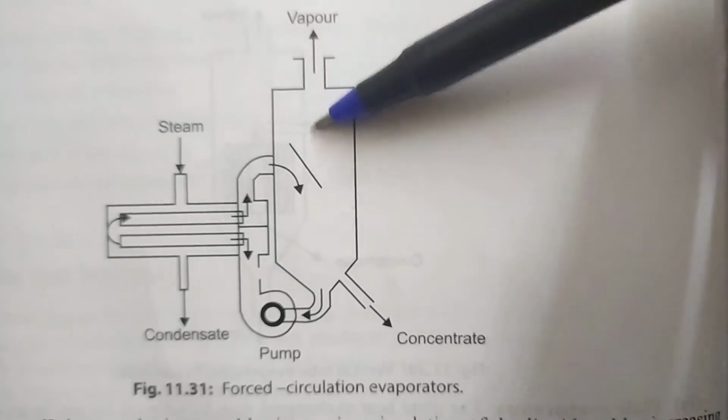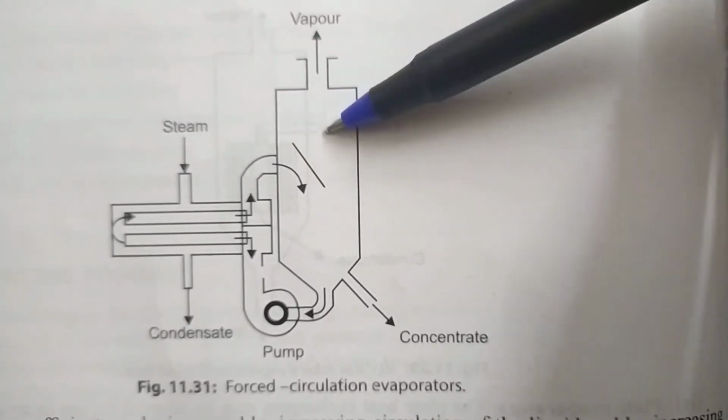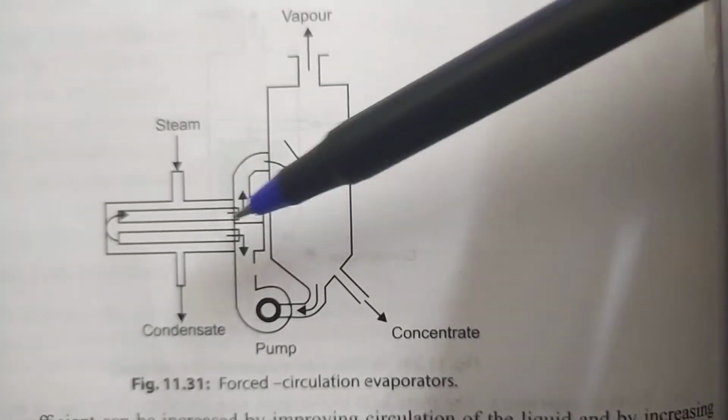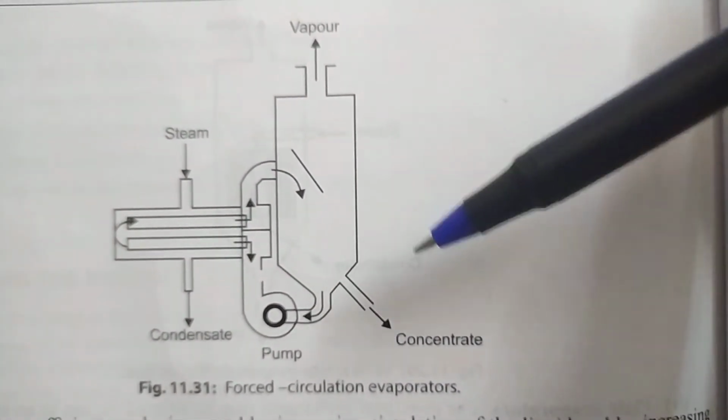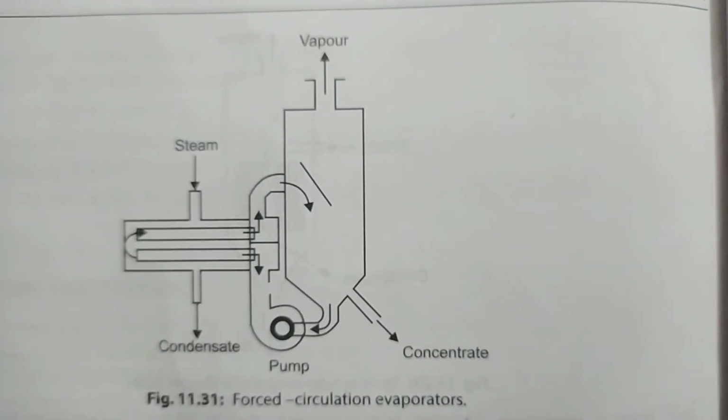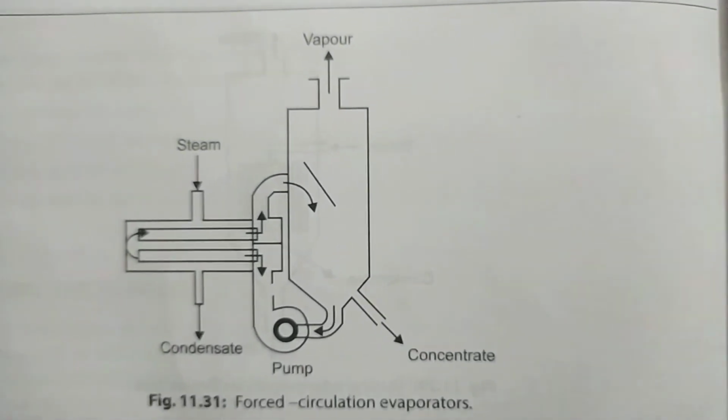So vapors will escape because it's a large chamber here, or head space will be there. So vapors will evaporate, steam will dry the product. Thus you get a concentrated product from here. This is called forced circulation evaporators.